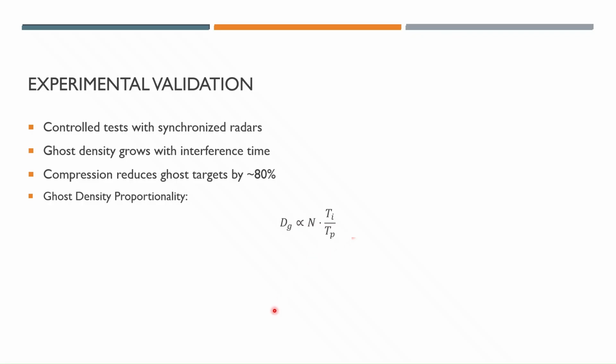After applying the compression, the number of ghost targets dropped dramatically by nearly 80%, while real detections remained above 95% accuracy. These findings confirm that the model not only predicts ghost locations, but that the compression can effectively suppress them and, in the end, keep the real data.